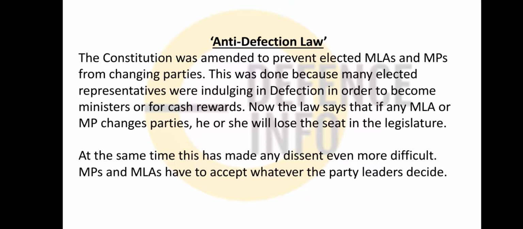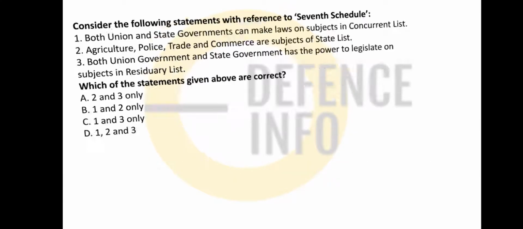The Constitution was amended to prevent elected MLAs and MPs from changing parties. This was done because many elected representatives were indulging in defection in order to become ministers or for cash rewards, okay? So now the law says that if an MLA or MP changes party, she will lose her seat in the legislature, okay? At the same time, this has made any dissent even more difficult. MPs and MLAs have to accept whatever the party leader decides.